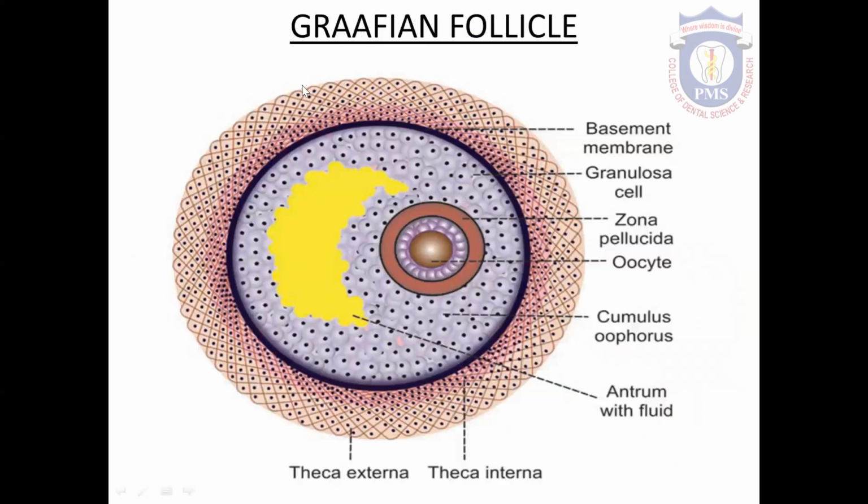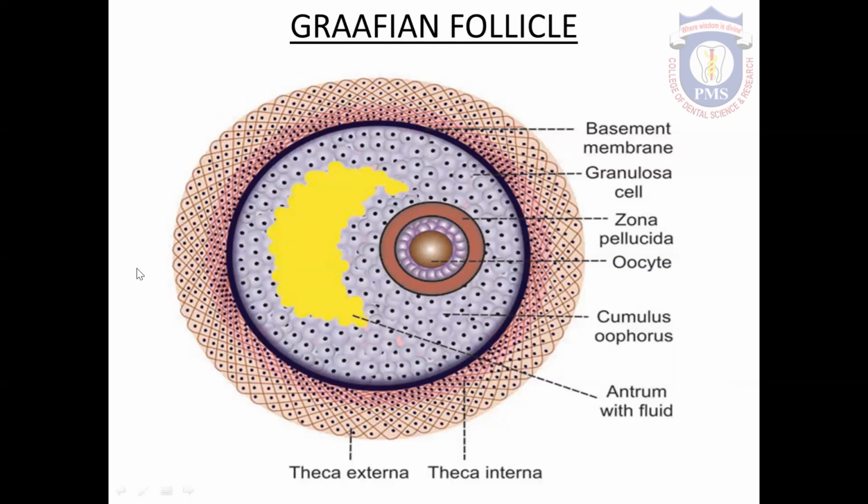This is the diagram of a Graafian follicle. This is the ovum or oocyte. This is the capsule of the ovum, a tough capsule that is called zona pellucida. These are the granulosa cells around the ovum, that is also called cumulus oophorus. This is the vesicle formed inside the follicle that is called antrum, that is filled with liquor folliculi.